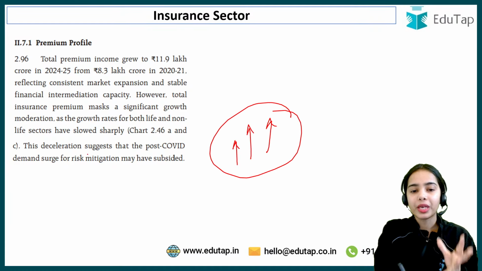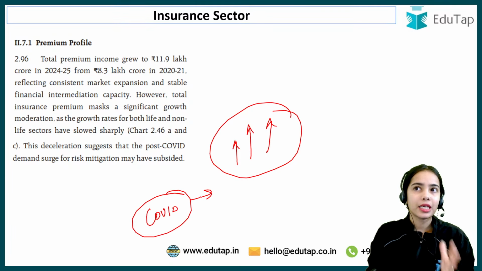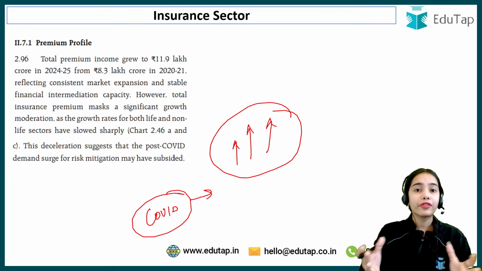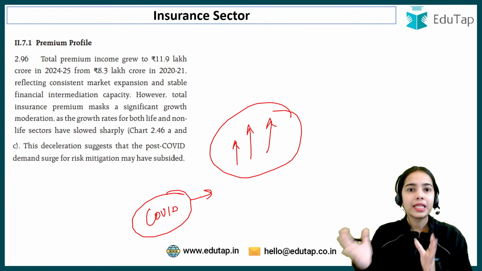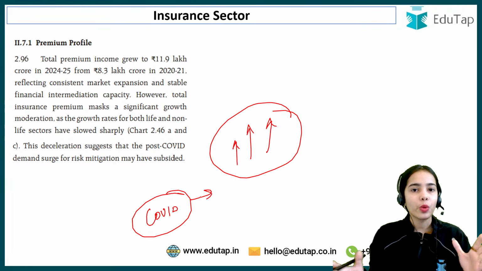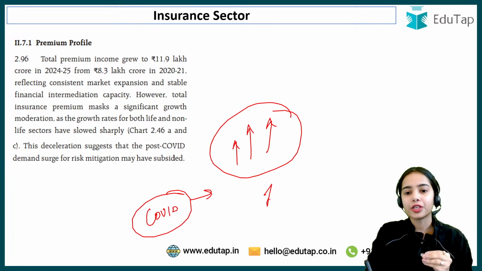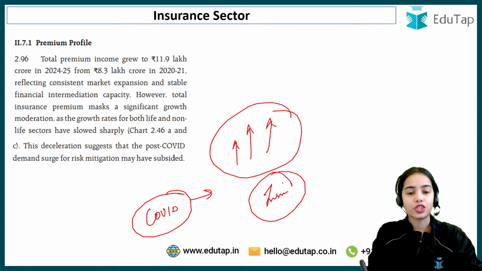Why is it so? Because after COVID-19, people suddenly realized that if a pandemic comes, we will require some insurance, some health insurance, because otherwise the hospital bills will be very heavy to handle. So many people started to take health insurance, life insurance and such after COVID.